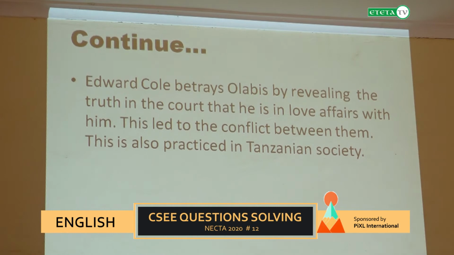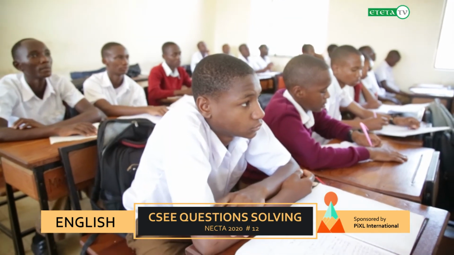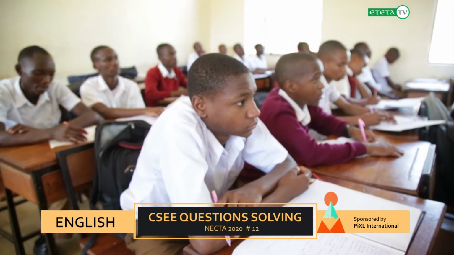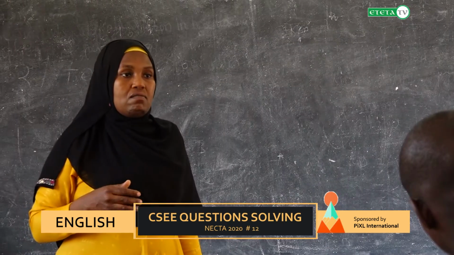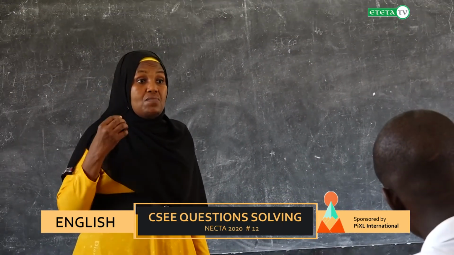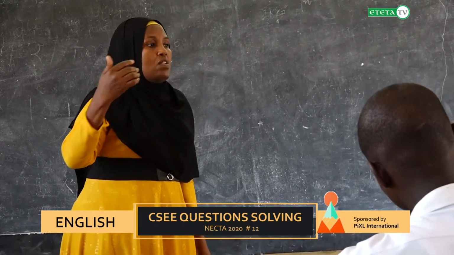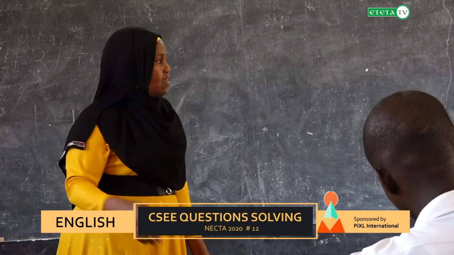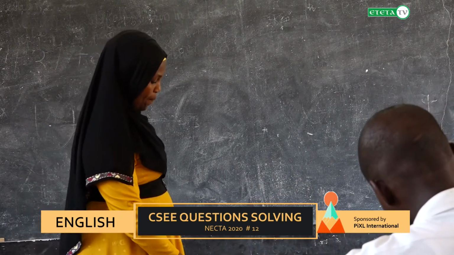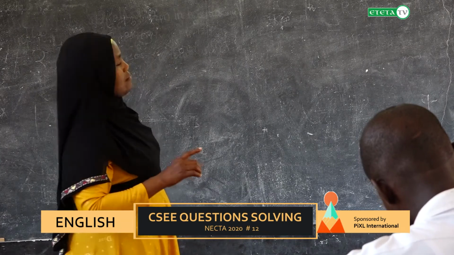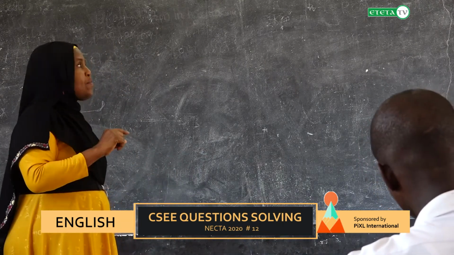We have shown the betrayal, how Edward Cole betrayed Olabis, and we also have shown the conflict that arose after. And turning to our contemporary society, we have a lot of people like Edward Cole who betray their loved ones. That is the relevance of the statement. So whenever betrayal leads to conflict, that is the applicability of the issue being expressed by the author. Let's go to another betrayal. That is number 3.